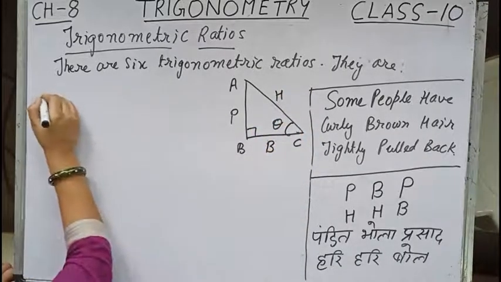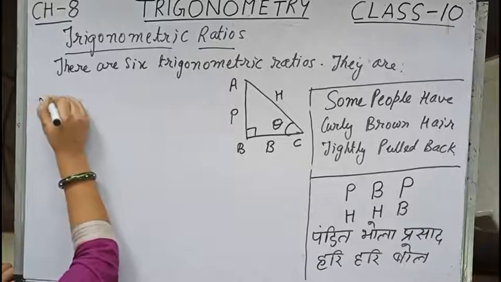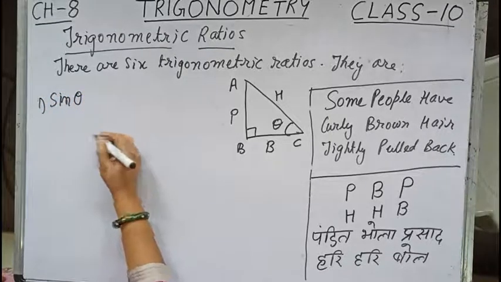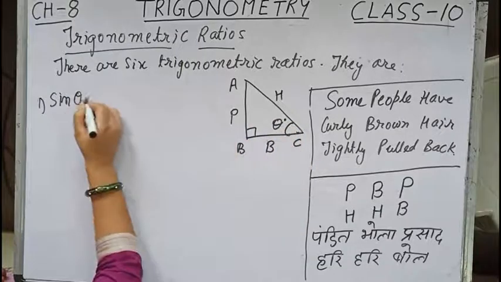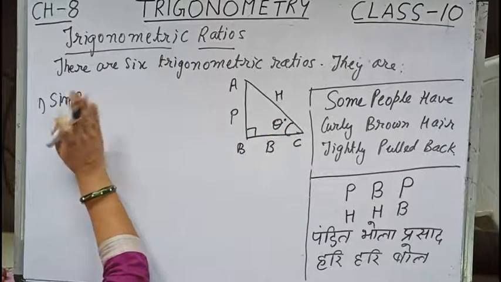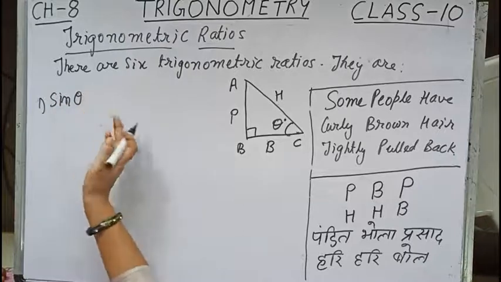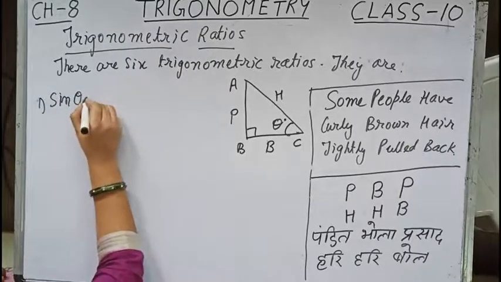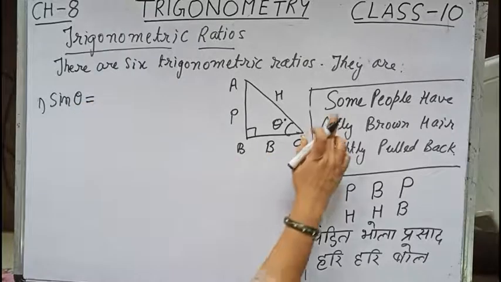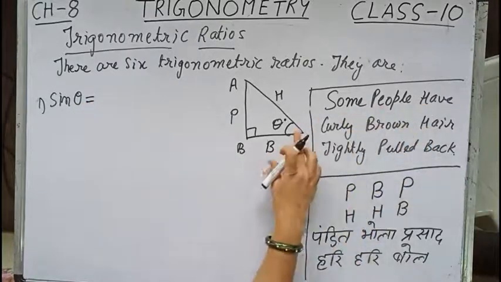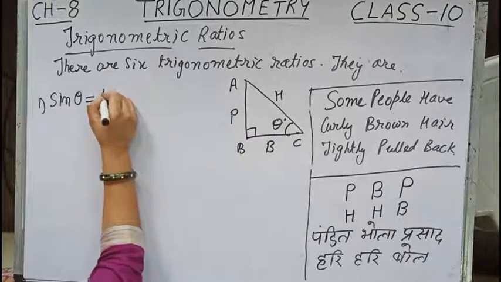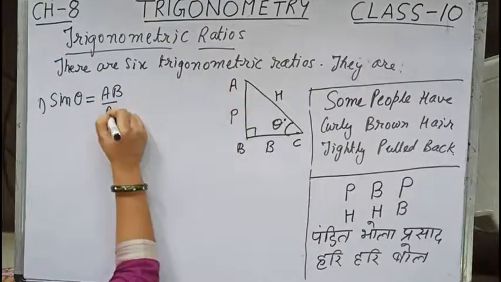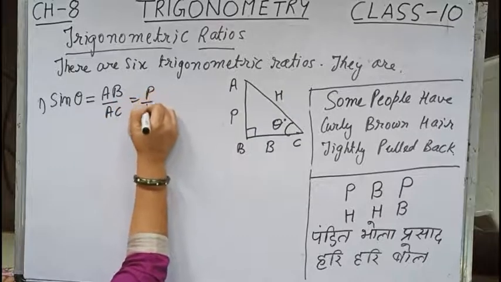So let us start. Number 1, sine of theta. Here it is sine theta degree, but simply we can write sine theta, that is enough. Sine theta degree is written as sine theta only. So sine theta equals P by H. You can see over here, sine theta equals AB by AC, that is P by H.